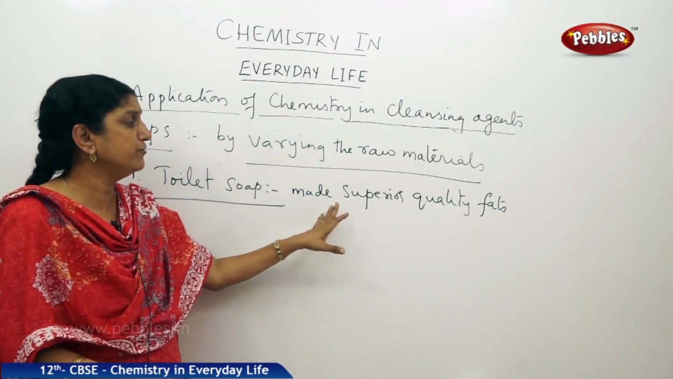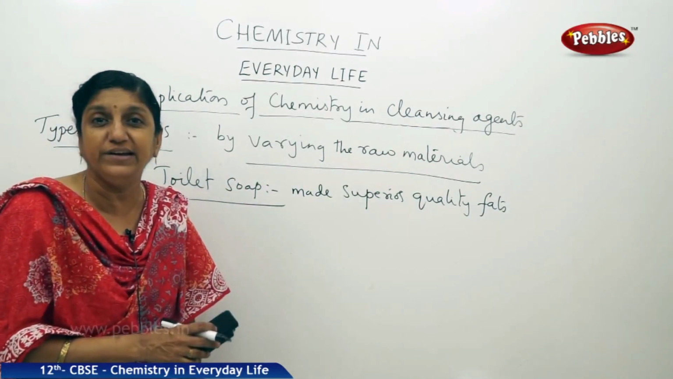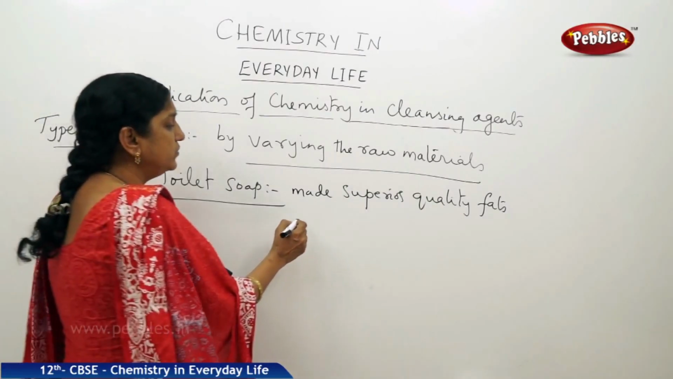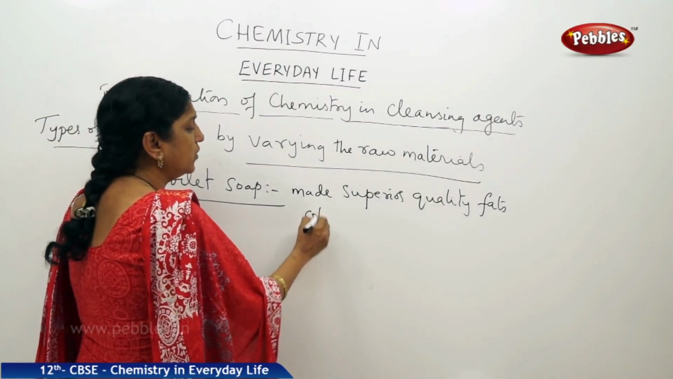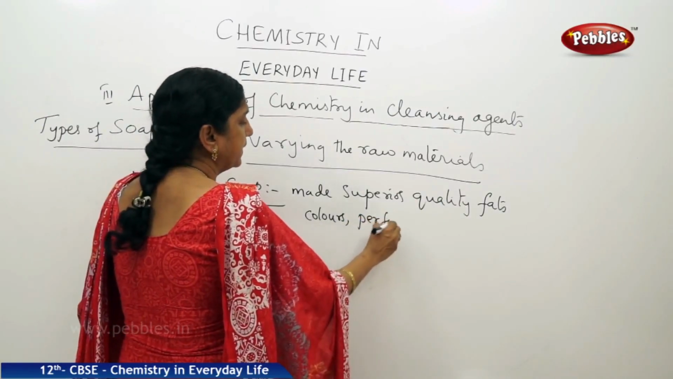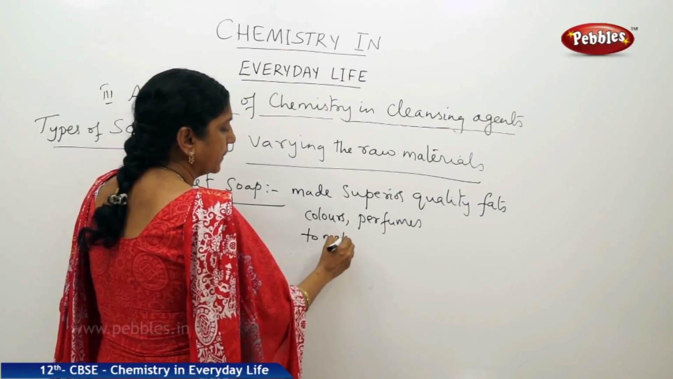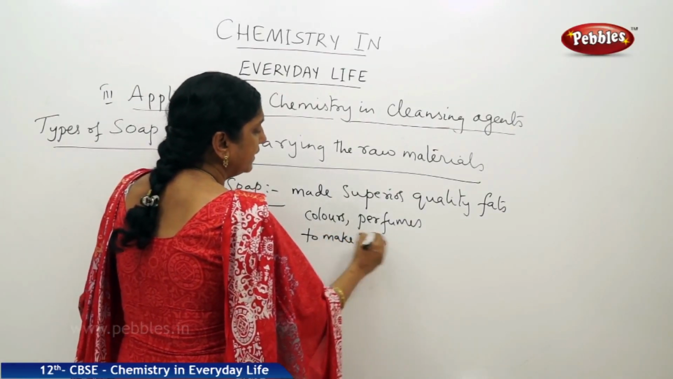As we said, starting materials for preparing soaps are fats. Superior quality fats are used in preparing toilet soaps because they have to be used on our skin. Usually cream from milk can be used as the fat for preparing this particular toilet soap. Whatever the fat used, it should be of superior quality so that it is gentle on the skin. In addition, colors and perfumes are added to make them attractive.